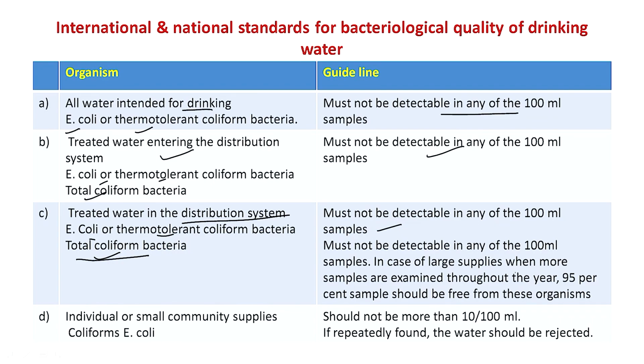When a large number of samples are examined throughout the year, 95% of the samples should be free of total coliform bacteria. For individual small community supplies, organisms like coliform E. coli should not be present at more than 10 per 100 ml of sample. If repeatedly found, this water should be rejected as not acceptable.